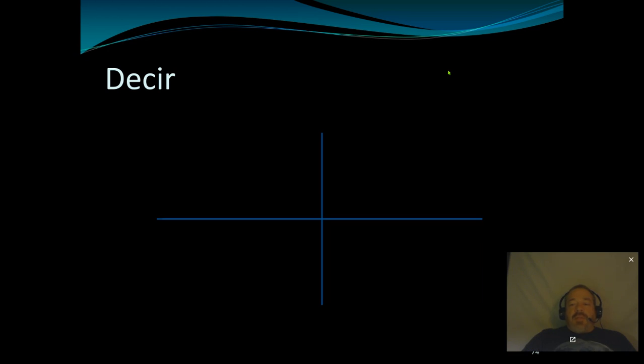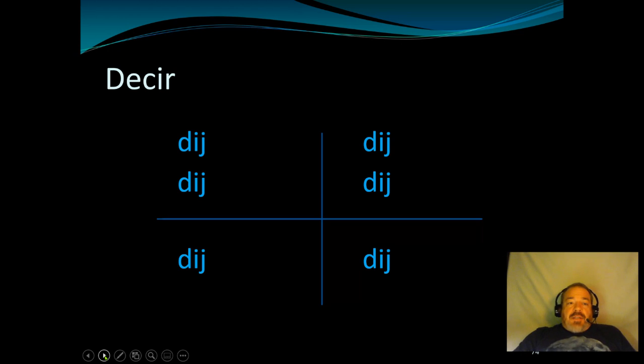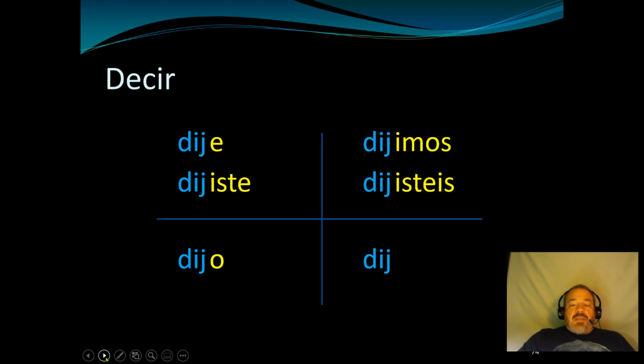And here it is. So the stem is DIJ for all of them. And do you remember that there are no accent marks for any of these? That's a nice thing, right? So this is the irregular stem, and then we have irregular endings. In the yo form it's e, tú is iste, él, ella, usted is o, nosotros imos, vosotros isteis, ellos, ellas, ustedes eron. Dije, dijiste, dijo, dijimos, dijisteis, dijeron. And remember that this word means to say or tell.